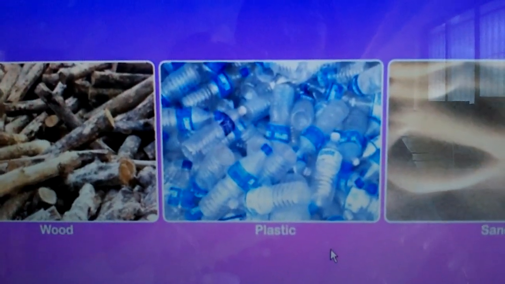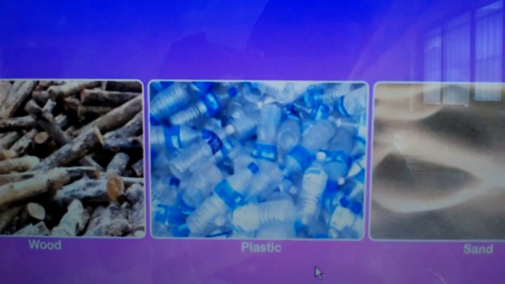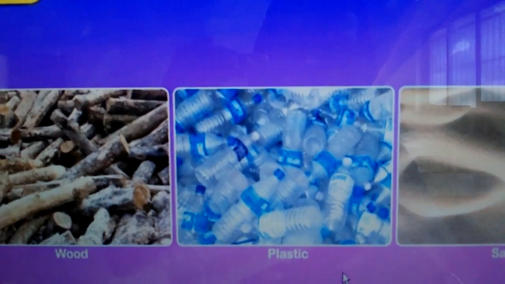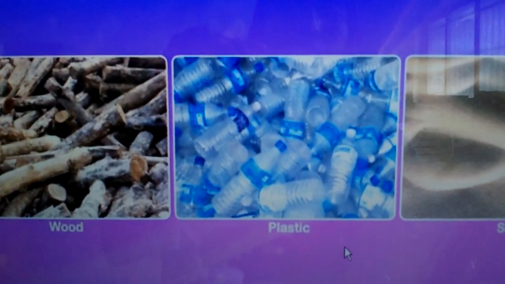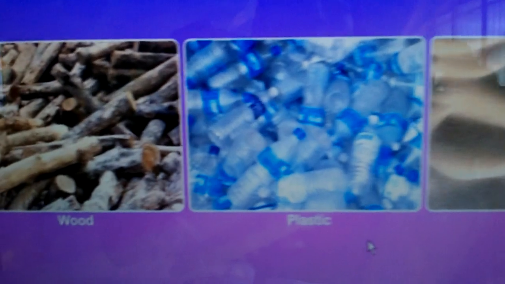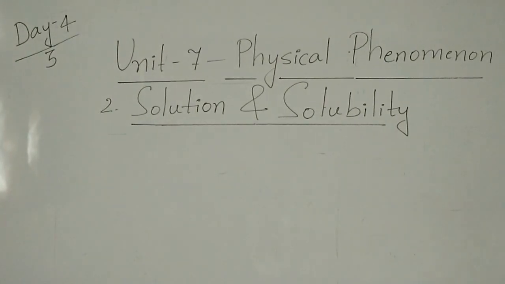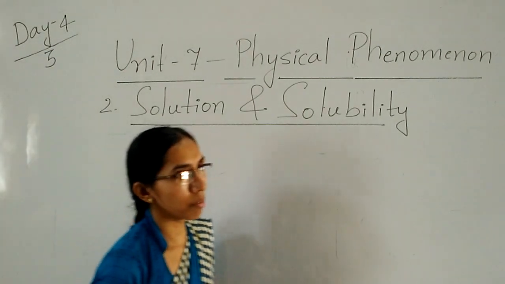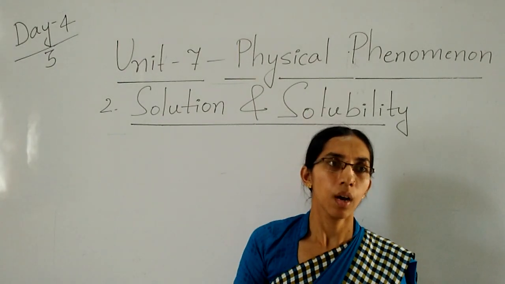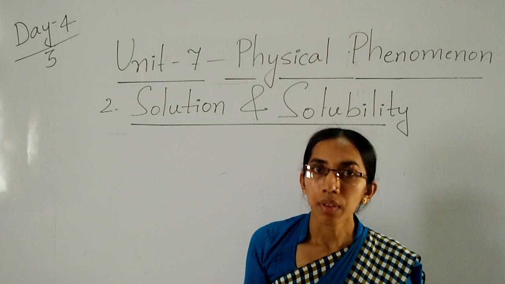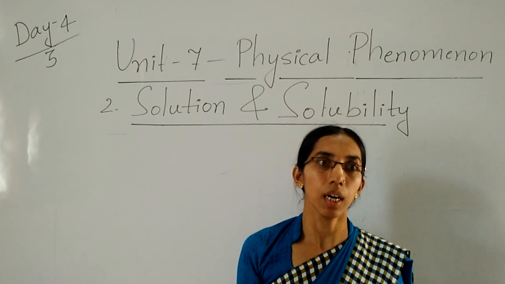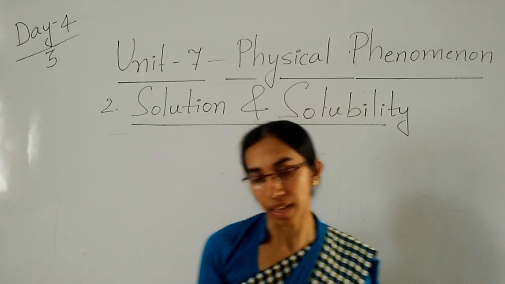Those are called insoluble substances. That means they do not dissolve and do not mix in water. Just now I have shown the images of how some things are not mixed in water. Those are called insoluble substances.